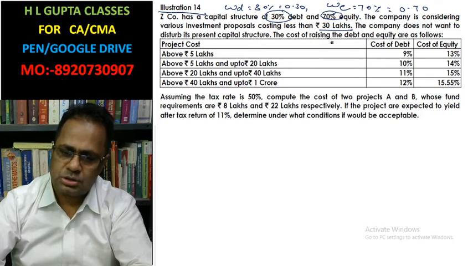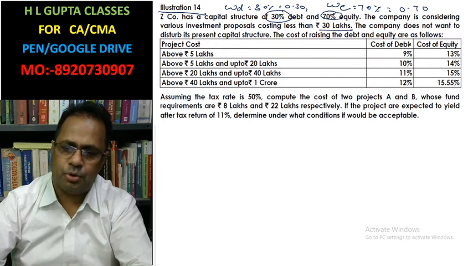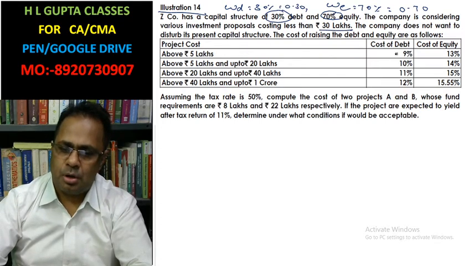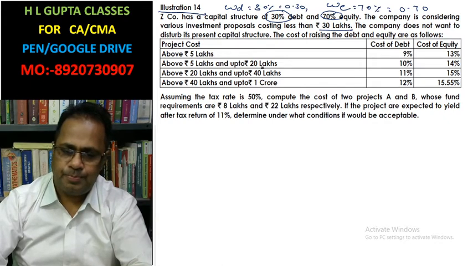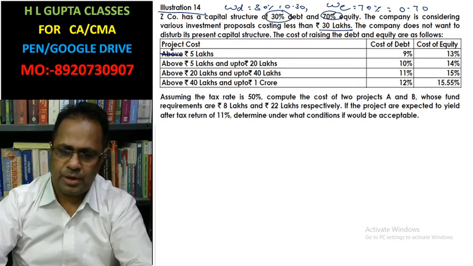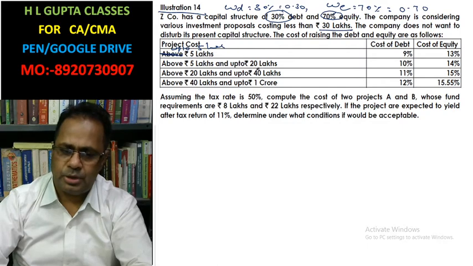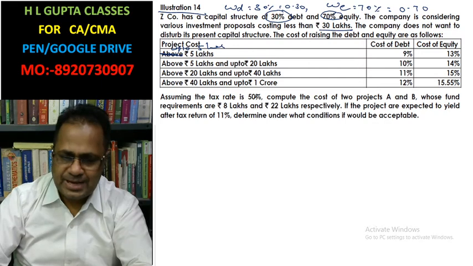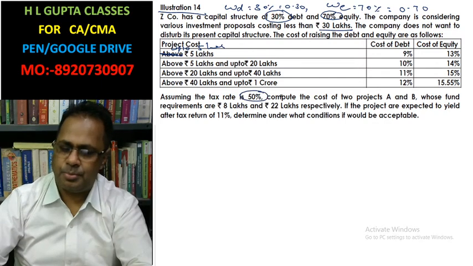The cost of raising debt and equity is as follows. This is the cost of debt and cost of equity in several capital structure slabs: up to 5 lakh, above 5 lakh up to 20 lakh, and above 20 lakh up to 40 lakh. All these slabs are given. Assume the tax rate is 40%.